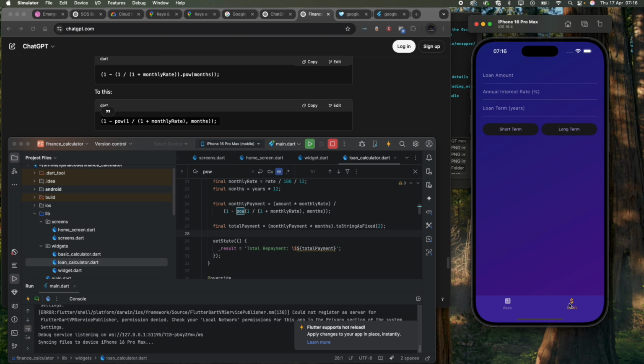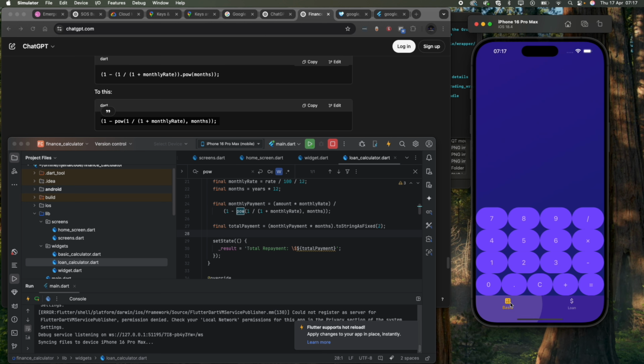That doesn't work. Come to the loan side. Let's say loan payment of 1,000, interest is 10%, loan term is 1 year. We should have paid 1,100. Hey! But long term and short term is basically the same. Let's say 10, so that would be 150k. It's 1,500. Long term. So yeah, that's pretty much what we have in 10 minutes.